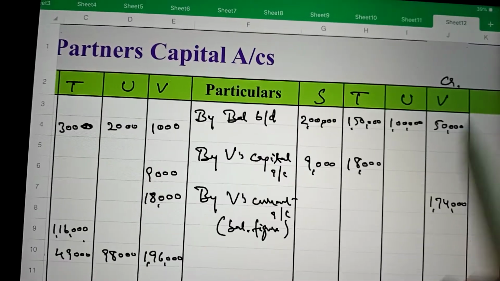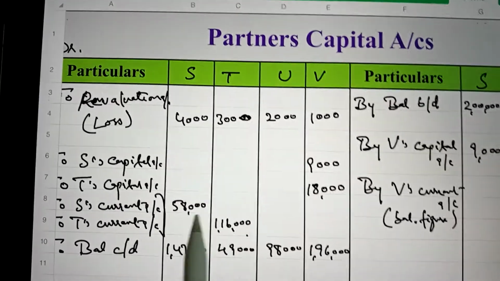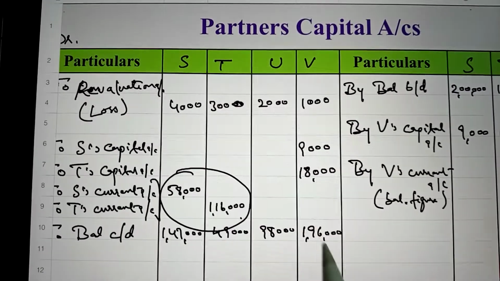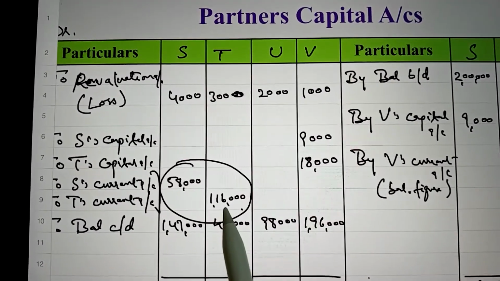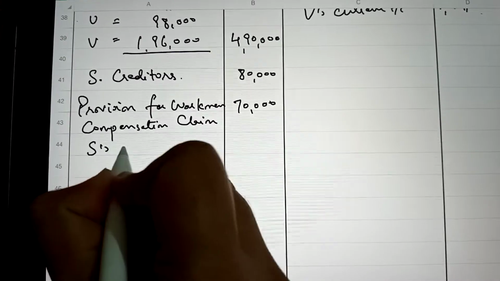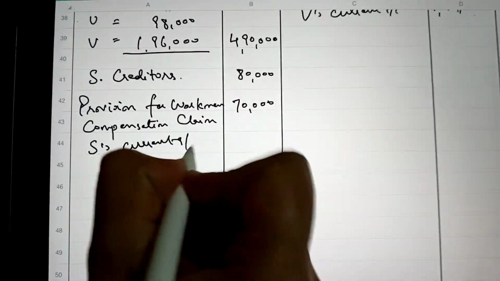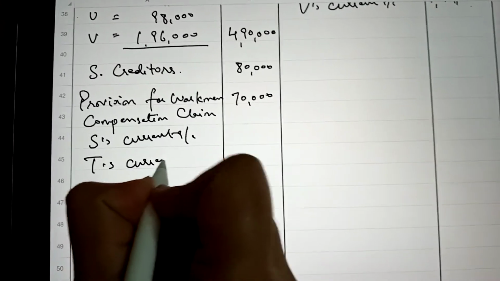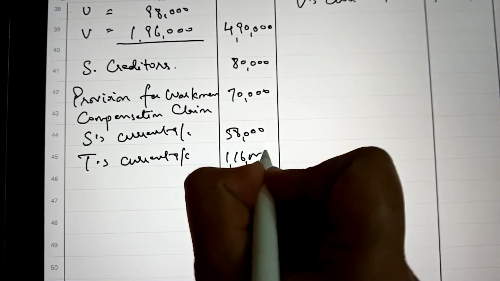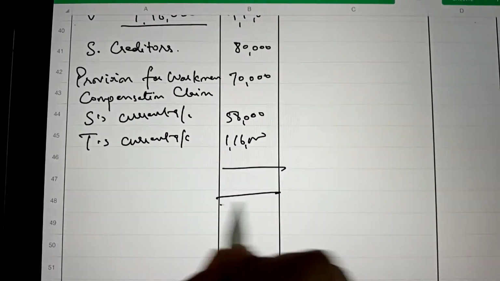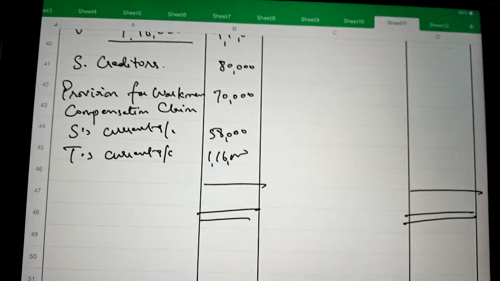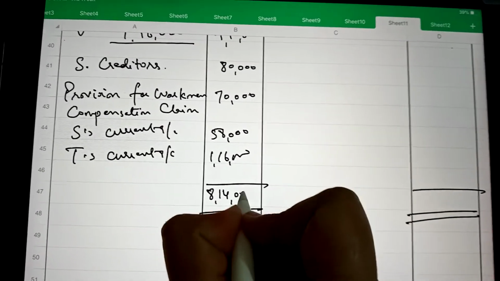And in case of S and T, they have credit balances, and credit balances are always written on the liability side, 58,000 and 1,16,000 for S and T. So here we will write S's current account and T's current account, 58,000 and 1,16,000, and the total is 8,14,000 on both sides.